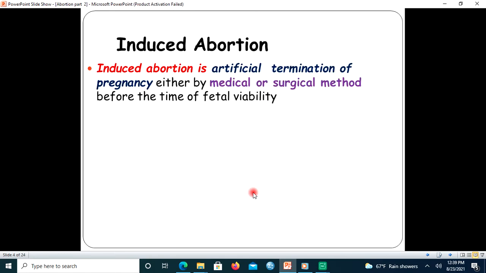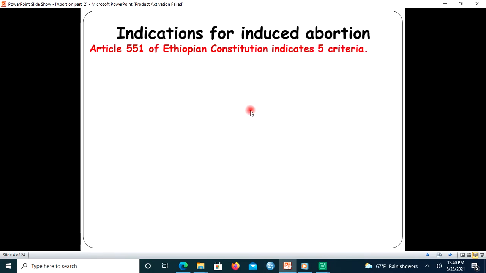Let me start by defining what induced abortion is. Induced abortion is termination of pregnancy by either a medical or surgical method before the time of fetal viability. When we say induced abortion, it is artificially initiated. It is performed before viability so that if the fetus is expelled from the uterus, it cannot survive external life.